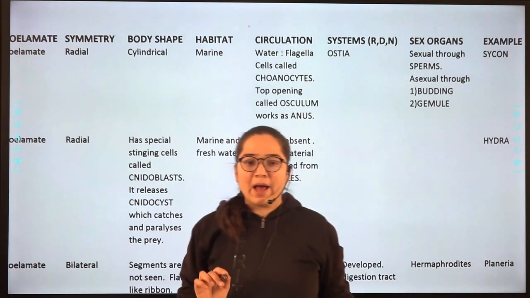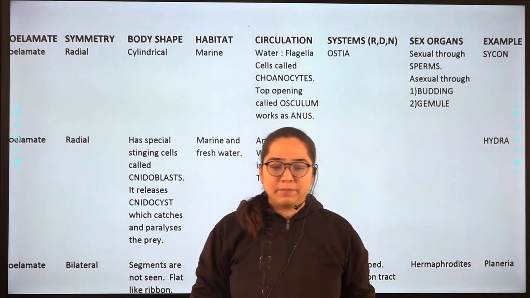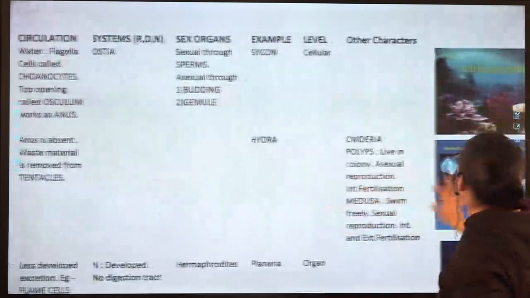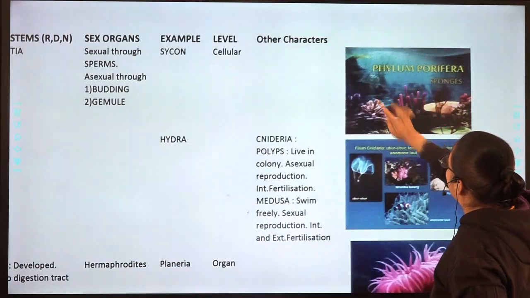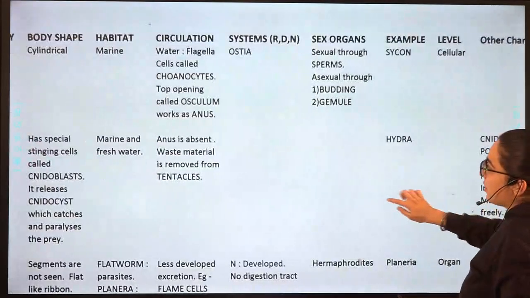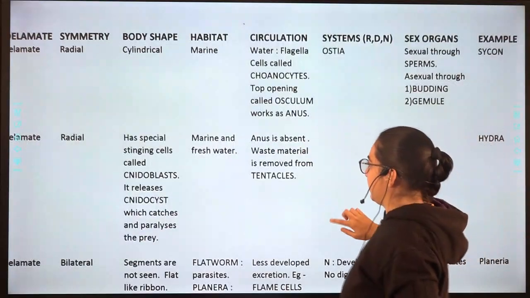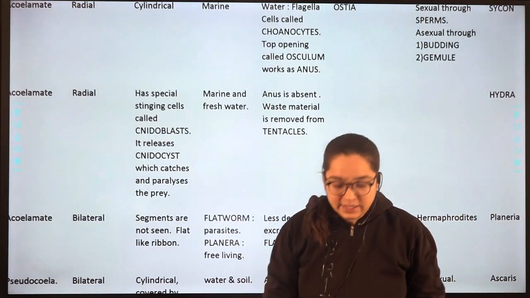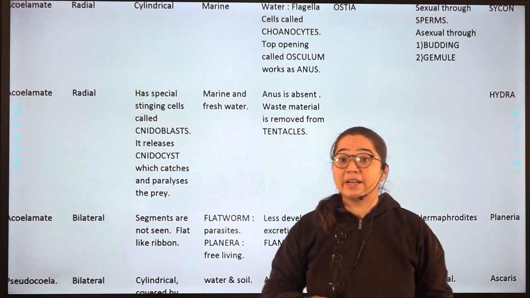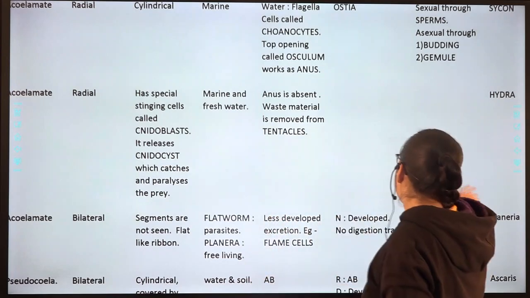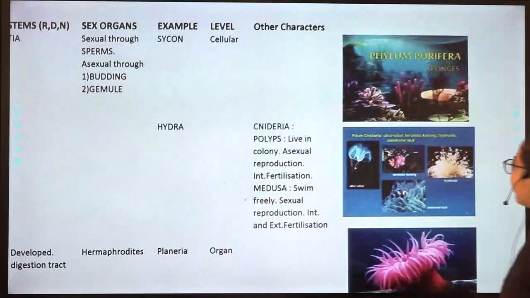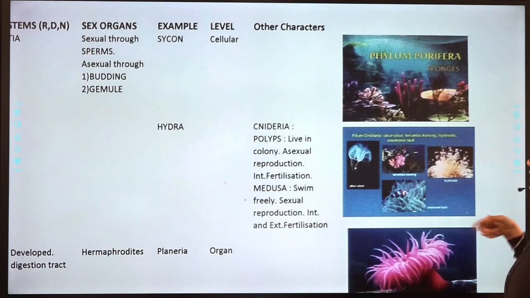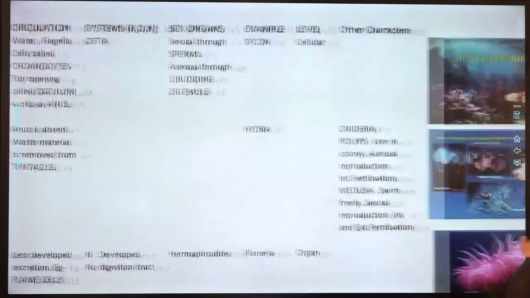Okay, open your biology textbook. I'm giving you 30 seconds, just see ostia. You'll have something like this, a top opening over here. That will work as the anus. Next, Coelenterata. In Coelenterata, anus is absent and the waste material is removed through tentacles, like in Hydra. They have tentacles on top like this, and from there the waste is removed.